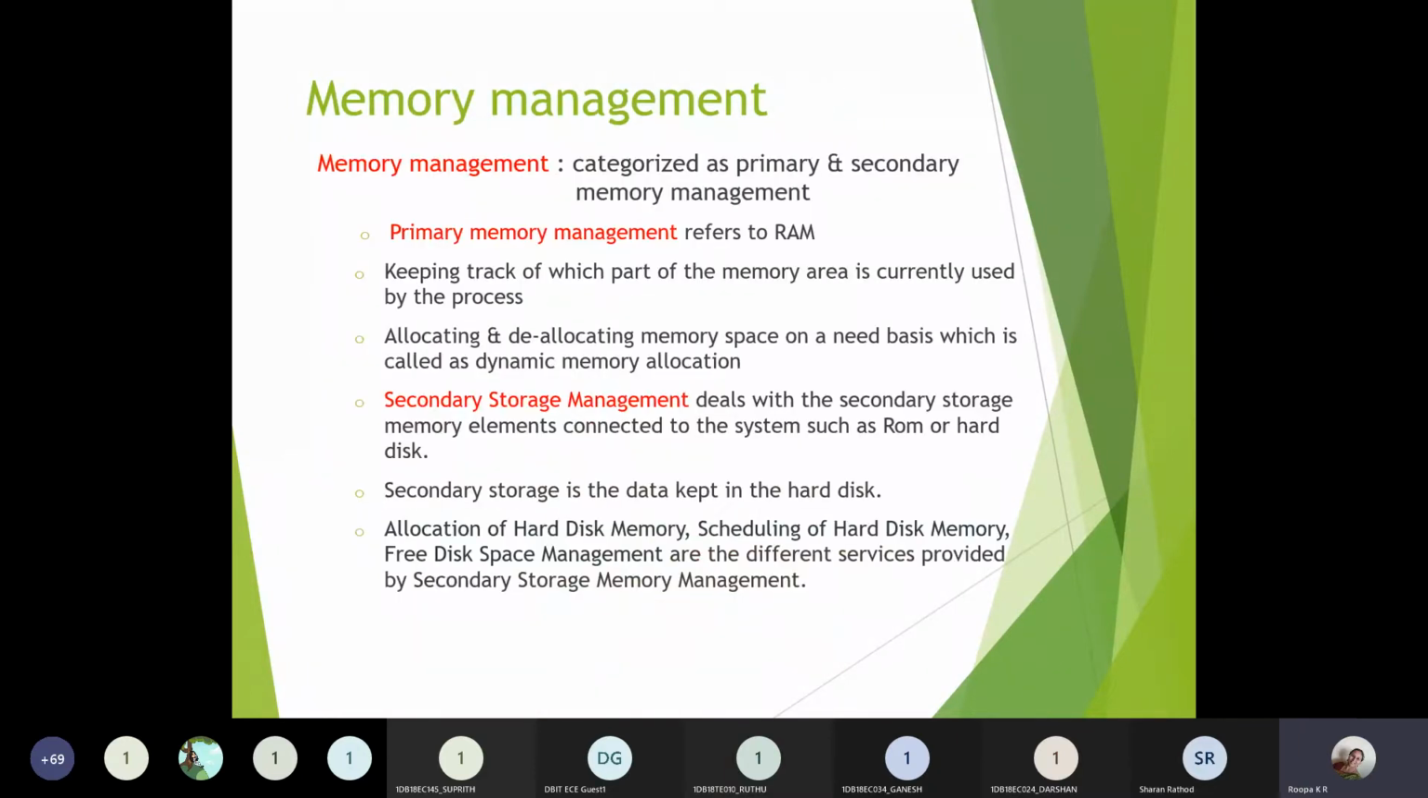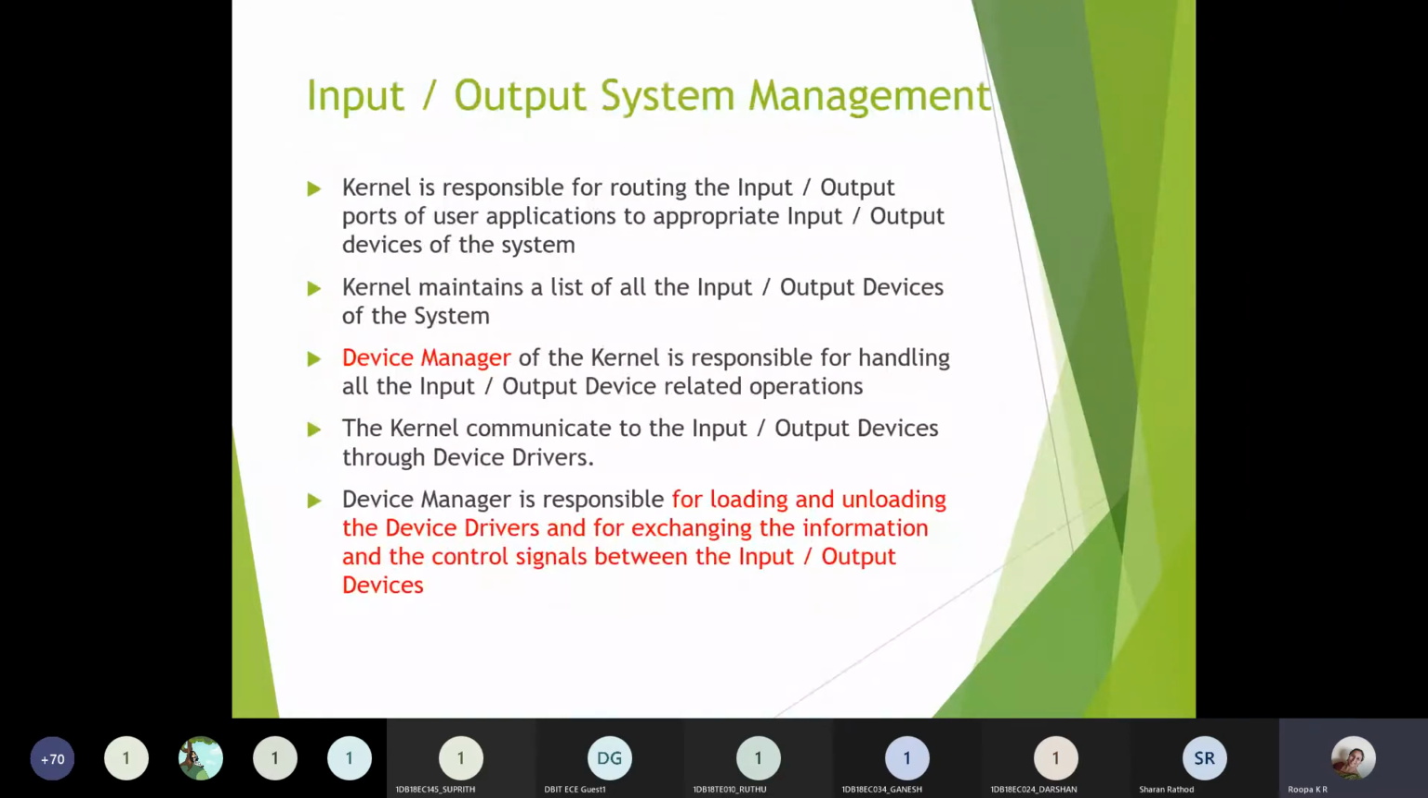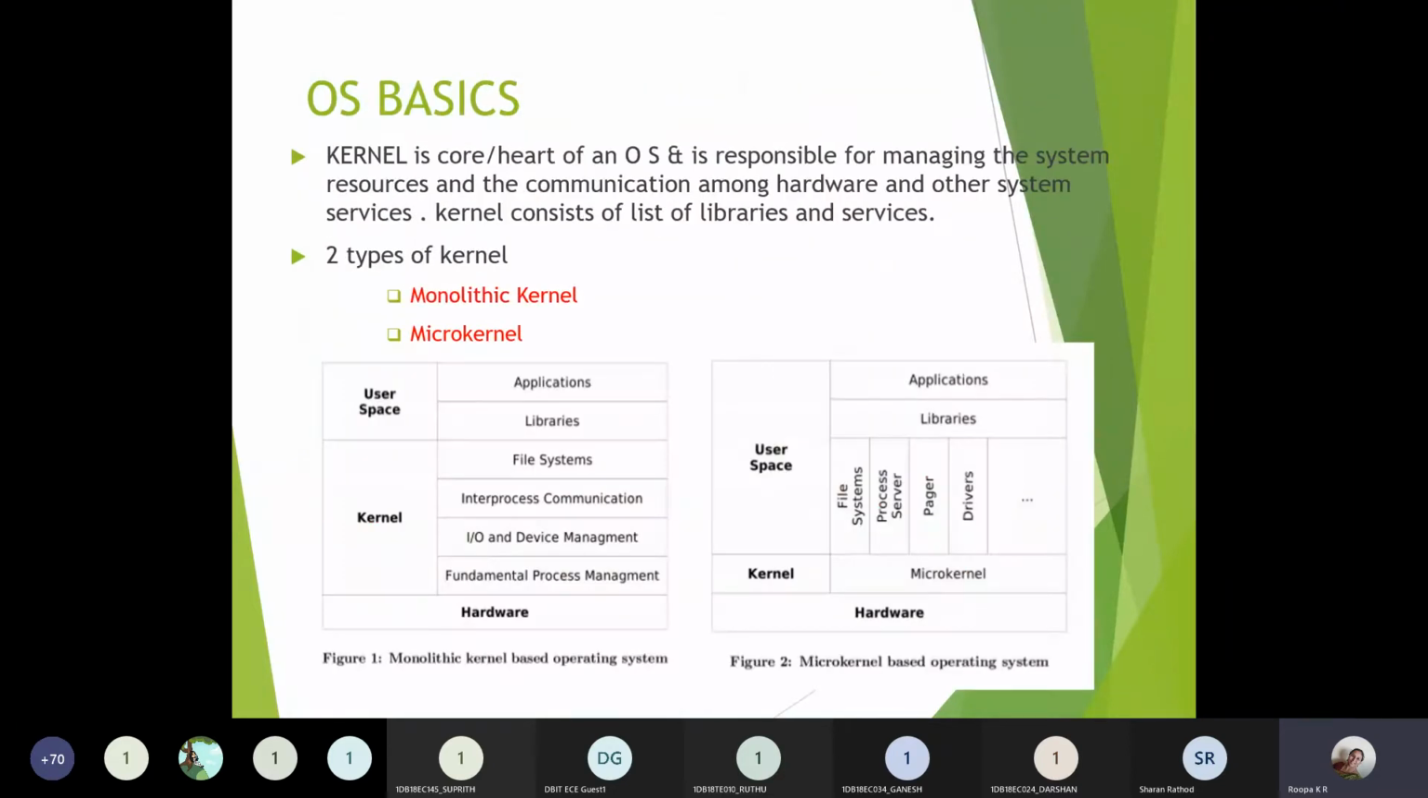Next, how memory management will take place by the operating system, process management, file management, secondary storage, input output system management, all those things we have. These are the different functionalities. We have seen how these things will be taken care of by the operating system with respect to any embedded system design or application.